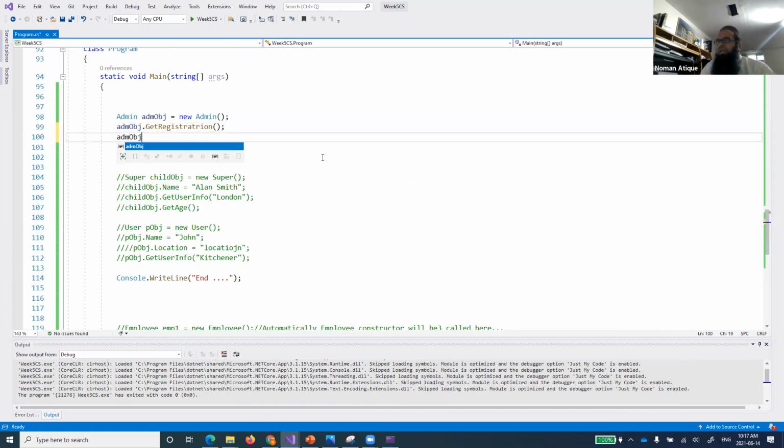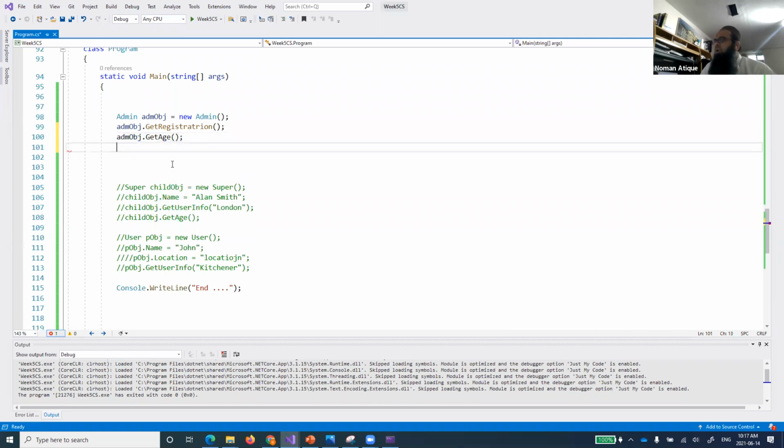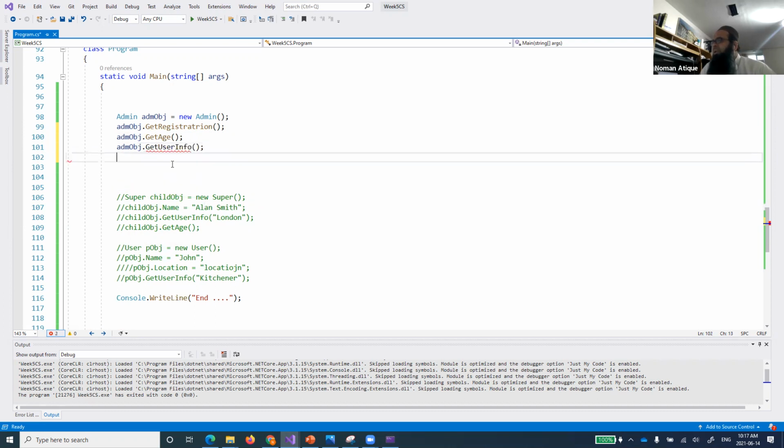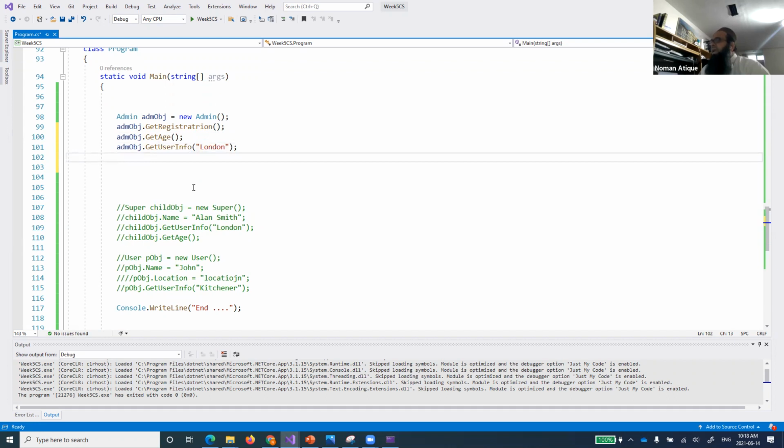adm obj dot. You see which functions are available. It also has get age, right? So get age is coming from where? From its parent. So let's call that one. adm obj dot get user info. Is it available? Of course, this is also available. And where is it coming from? It has to come from the parent, and it looks for a location. Let's write, for example, London. So get user info.